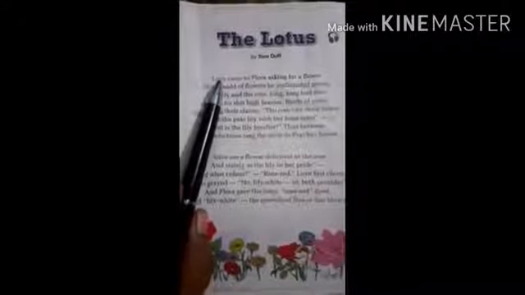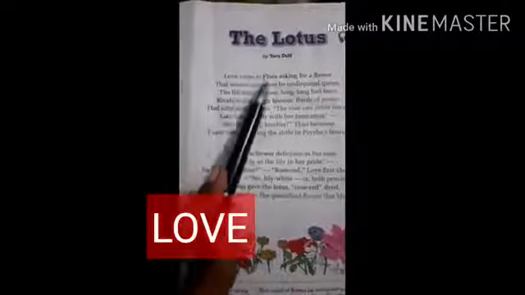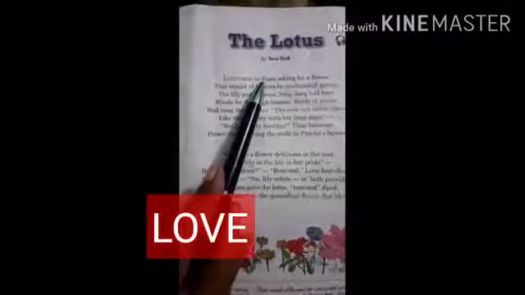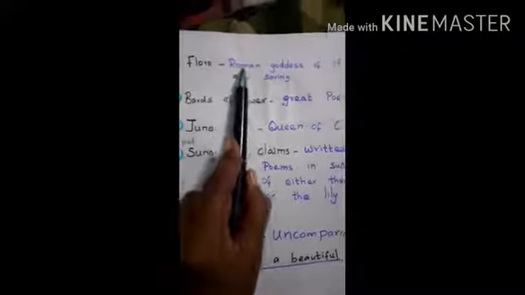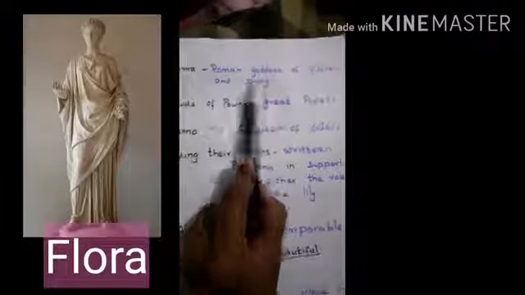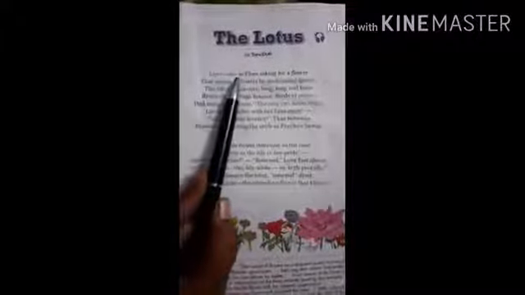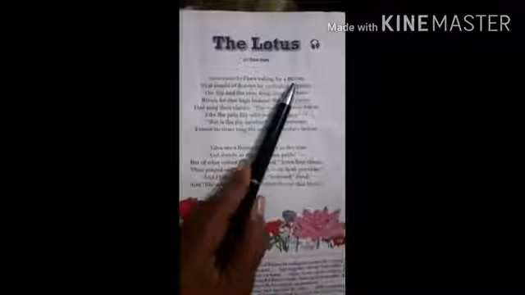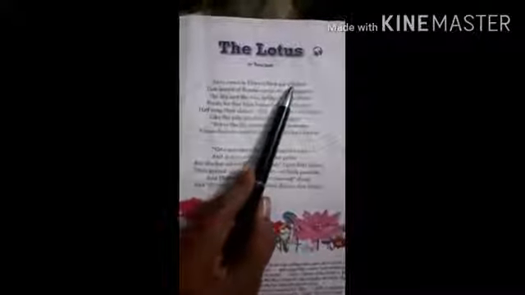Here, love is a character. Love came to Flora. Who is Flora? Flora is a Roman goddess of flowers and spring. So, love came to Flora asking for a flower. Why did love come to Flora asking for a flower?